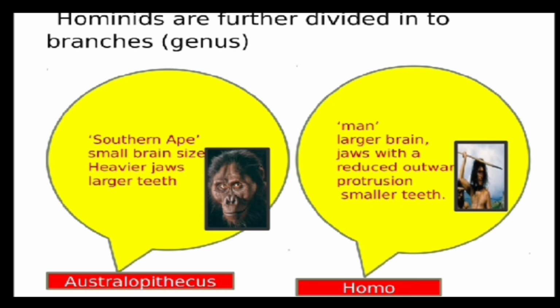So there is a lot of difference between Australopithecus and Homo. Australopithecus was walking on 4 feet and its body was more specialized to live on the trees. As compared to the Australopithecus, Homo had bipedal locomotion and its body was more suitable to live in the plain area. So when the forest cover was reduced, Australopithecus could not adapt himself according to the situation and it got destroyed. As a result, Homo was left to live in the plain area because he was more adapted to the plain area.